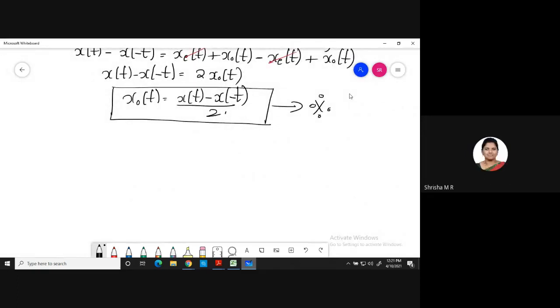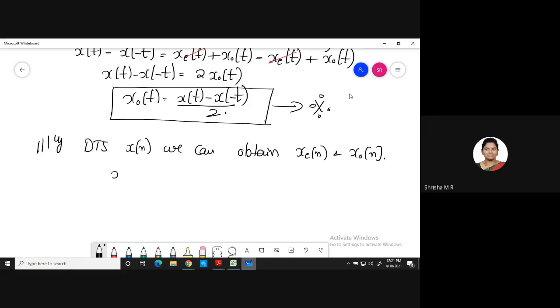So similarly for a discrete time signal, this was for continuous. For a discrete time signal x of n, we can obtain the even component xe of n and the odd component xo of n. It's the same, but instead of t you have n. x of n is equal to the sum of xe of n plus xo of n.